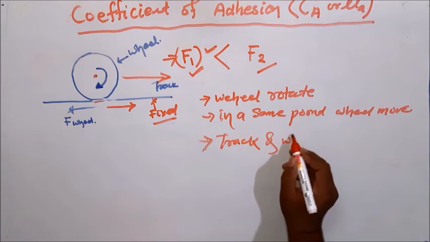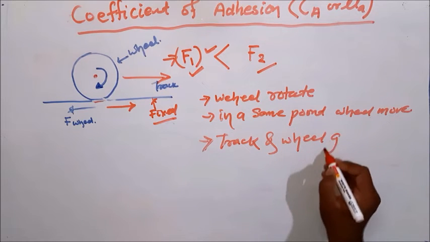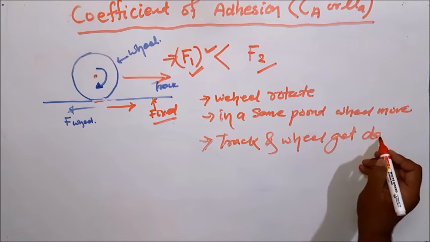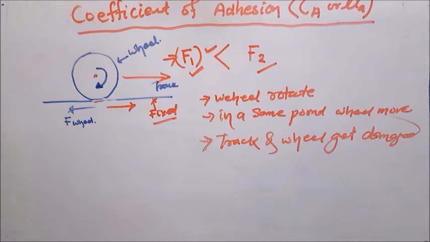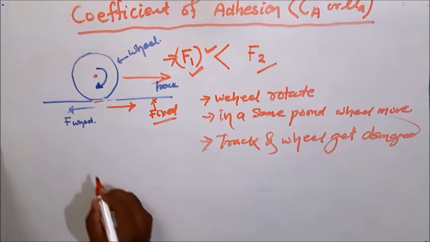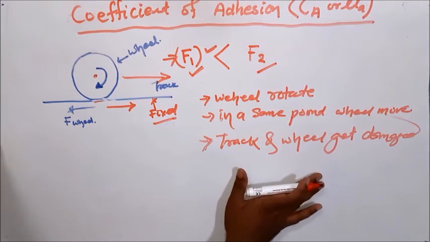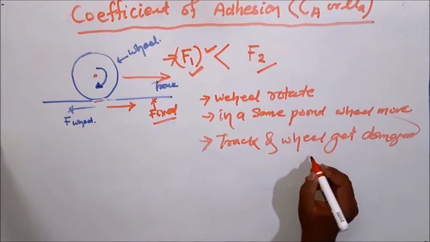Track and wheel get damaged, right? So to avoid this, a torque management system, or torque controlling system, TCS, is used to avoid the slipping of the wheel. This is called wheel slipping.